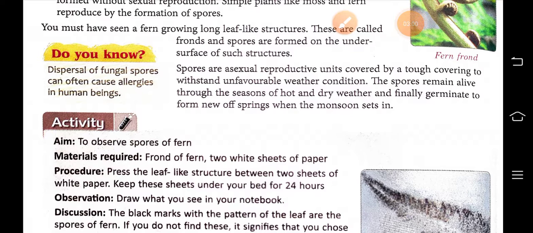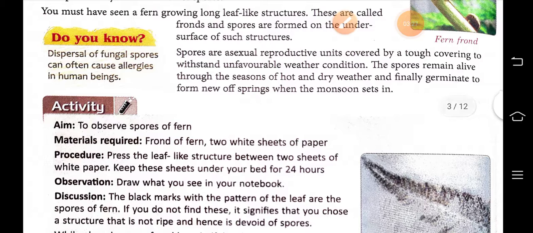They are asexual reproductive units which take part in asexual reproduction and are covered by a tough covering, so that it withstands the unfavorable weather condition. When the favorable condition comes, only then will it fall down and develop into a new plant. The spores remain alive through the season of hot and dry weather and finally germinate to form new offspring when the monsoon sets in. So it develops in the monsoon season, that means the rainy season, and the offspring comes out from the spores.